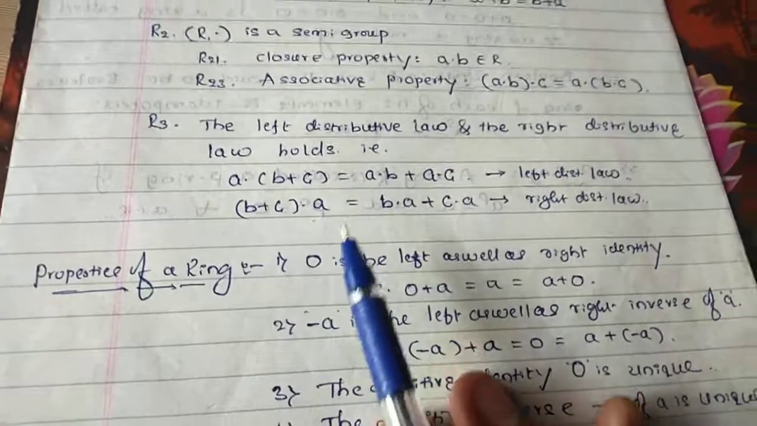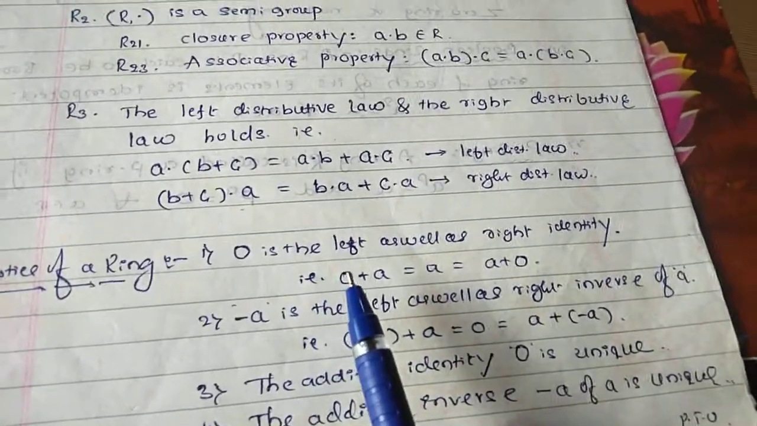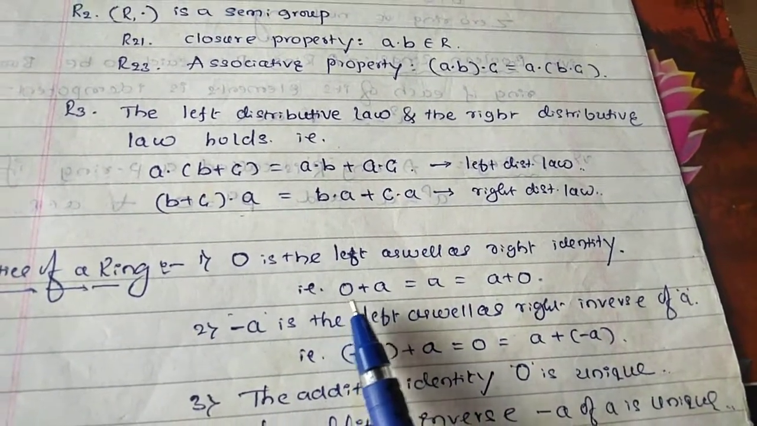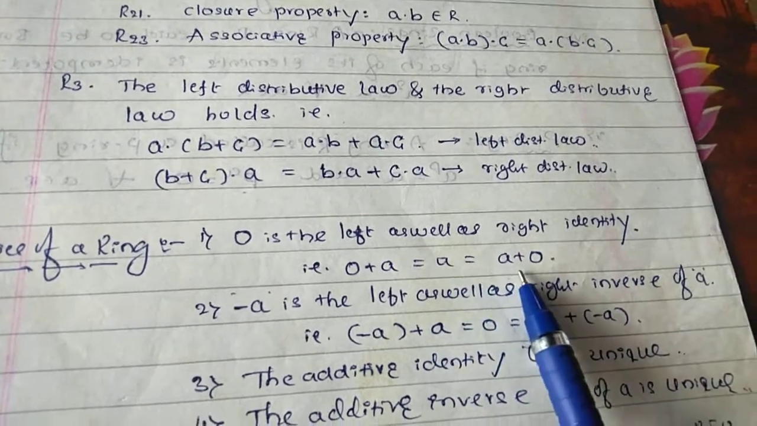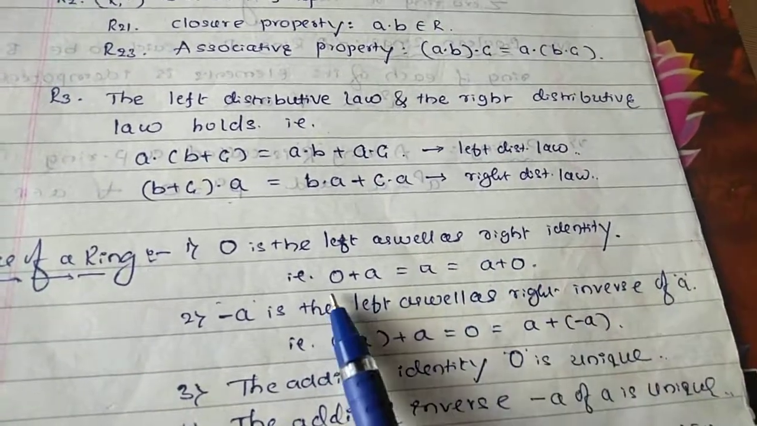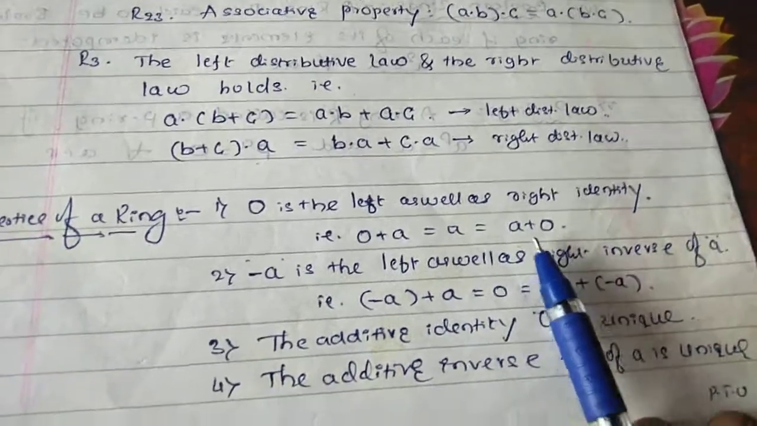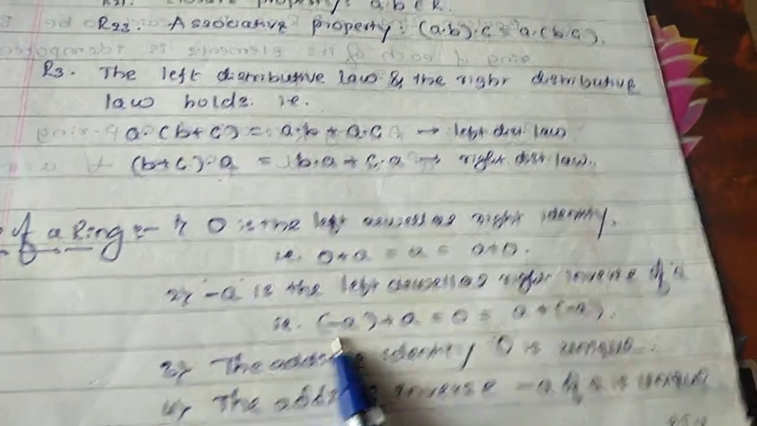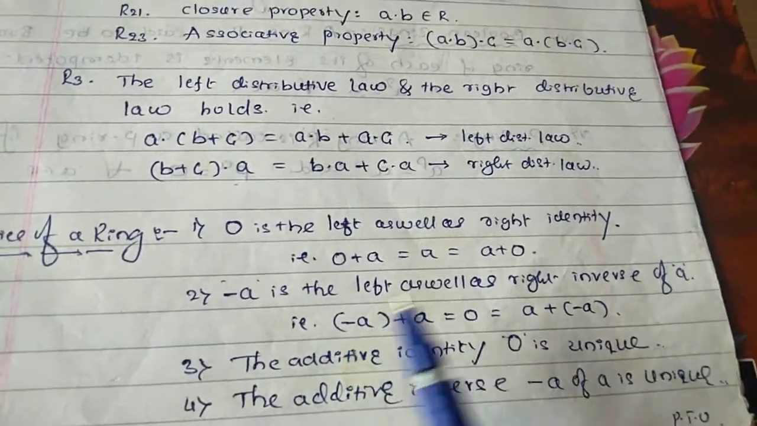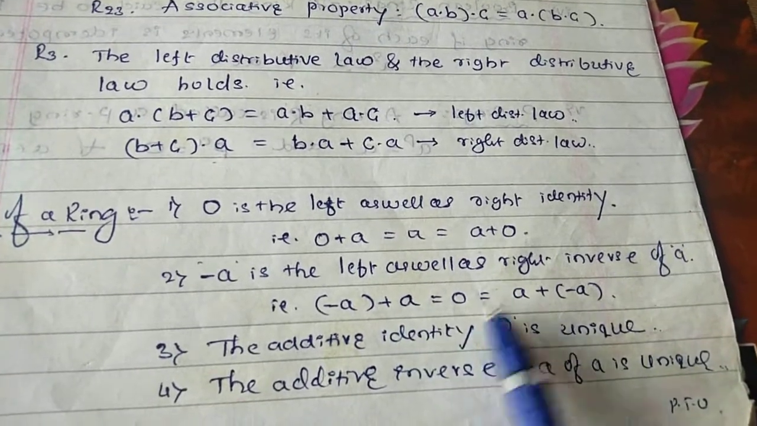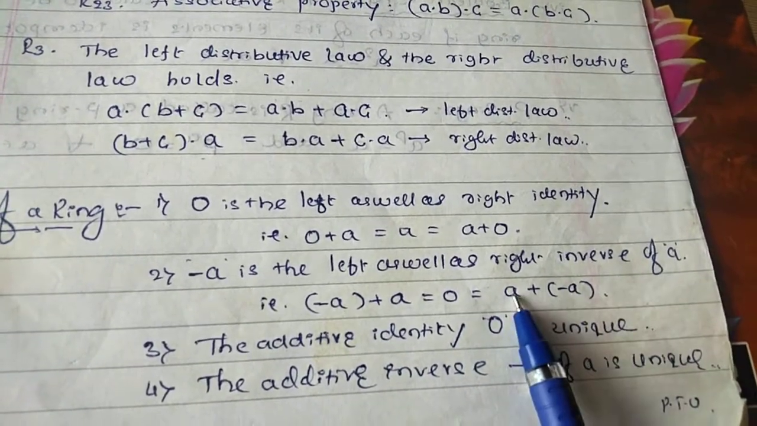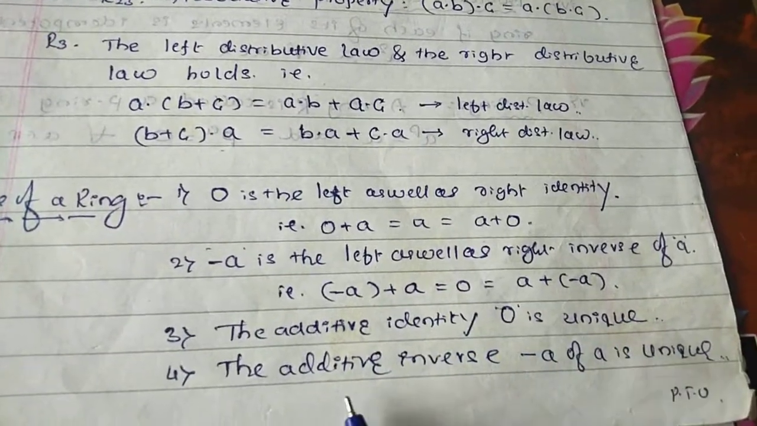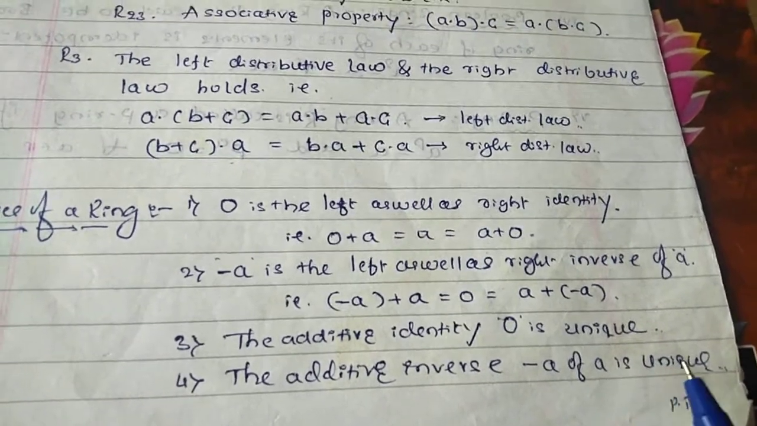Next, properties. First one, 0 is the left as well as right identity, which can be written as 0 plus a equals a, which equals a plus 0, so that is left and right identity. And minus a is the left as well as right inverse of a: minus a plus a equals 0 is the left inverse, and a plus (minus a) equals 0 is the right inverse. The additive identity 0 is unique, and the additive inverse of a, minus a, is unique.